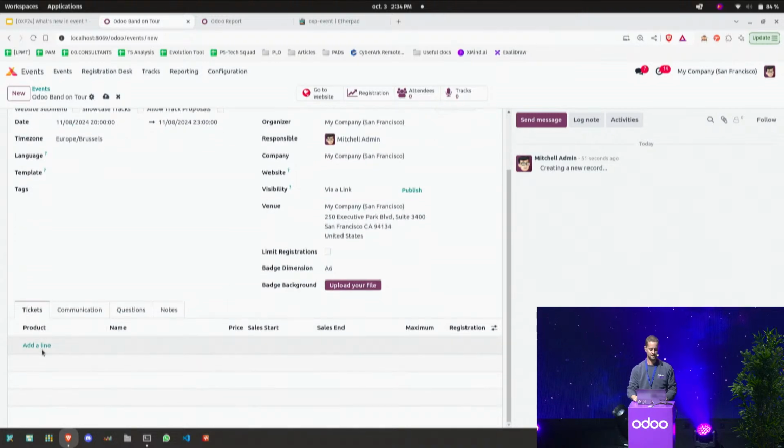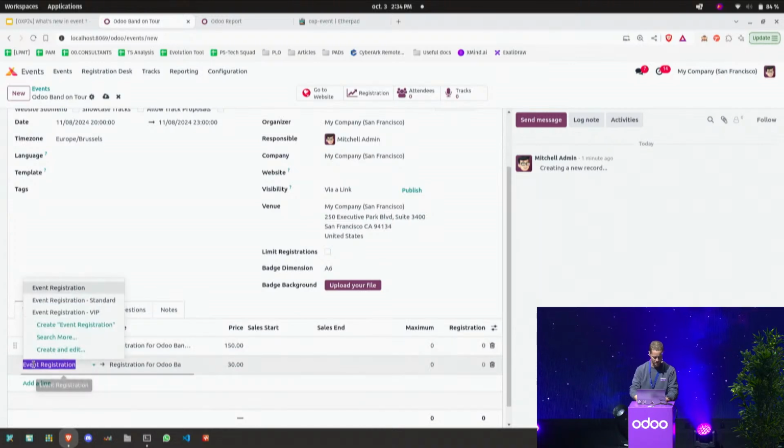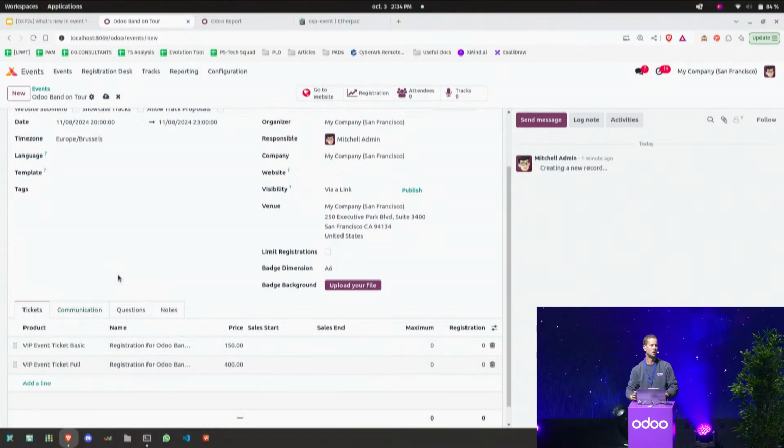I will define the different product that the people can buy to access the concert. So let's imagine I take a VIP ticket basic, and I can also define a VIP ticket full, by taking into account that I can offer extra services for those pass a bit the same way as we have today at the Odoo experience. You can, of course, define the price and change it if needed. Let's say 400 is too much, I will go for 300.